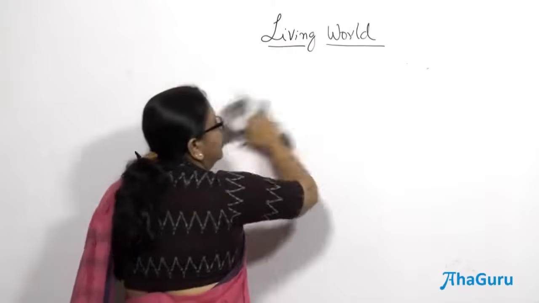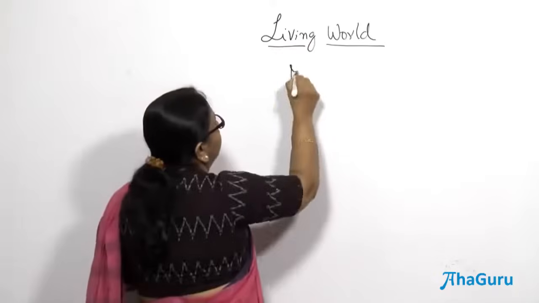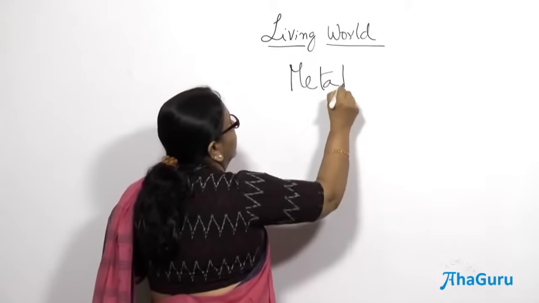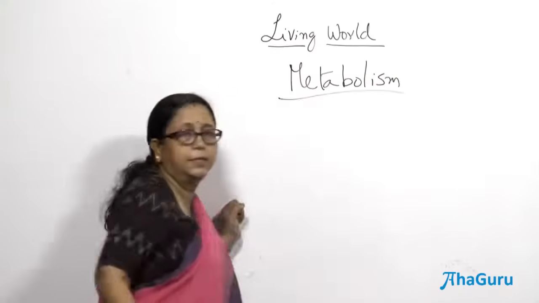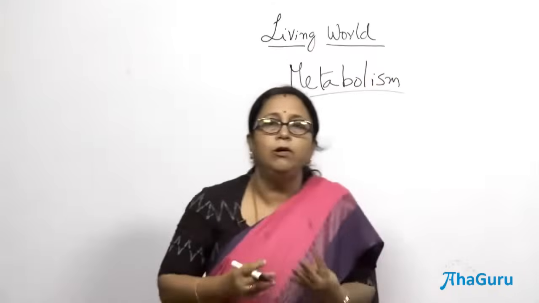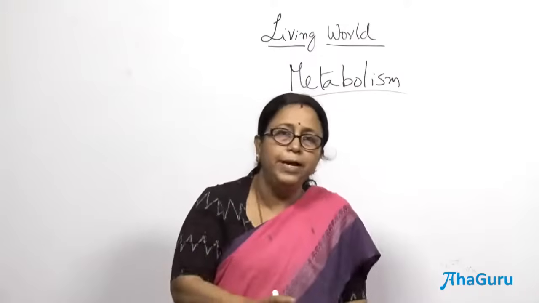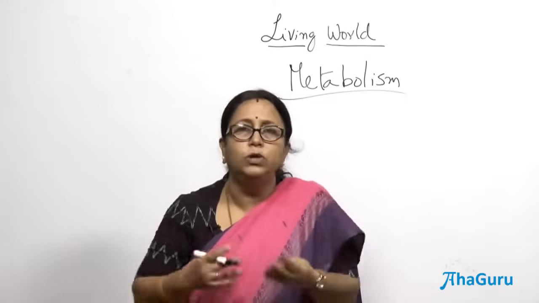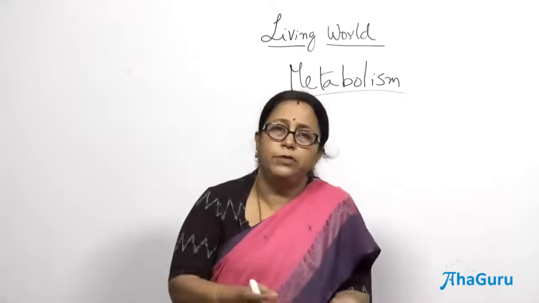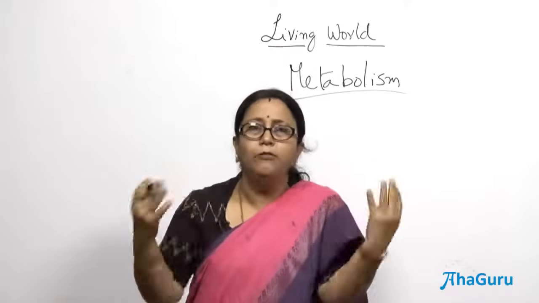Let us look at one more characteristic, which is metabolism. So, what is metabolism? The living organisms are made up of lots of molecules. Some of them are big, for example, we have carbohydrates, proteins, nucleic acids, fats. Some of them are small molecules like water, minerals. So, all of them are required.